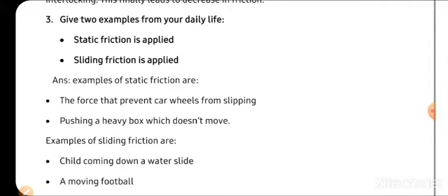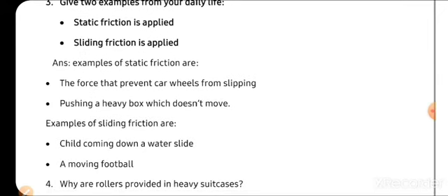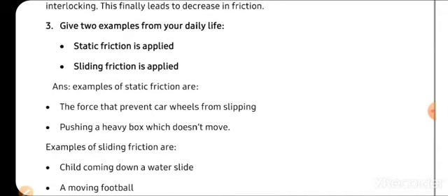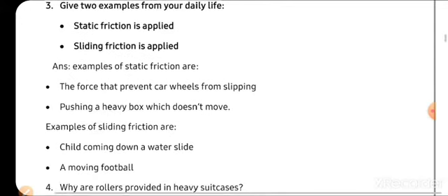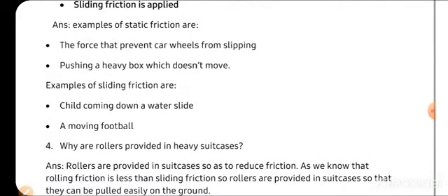तो स्टैटिक फ्रिक्शन कहाँ पे होती है? When the body is not moving, like if you are trying to push a heavy loaded trolley and it is not moving, that is because of the static friction, right? Next comes, you can give any other example also, like a heavy box is being pushed by your side and it is not moving, that is also due to the static friction. Next comes examples of sliding frictions.